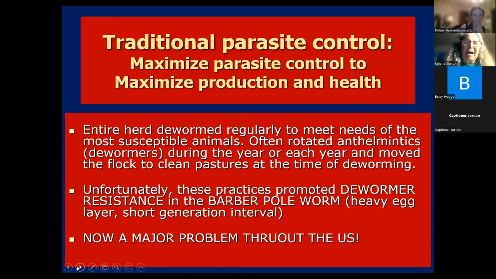And all of these practices, unfortunately, promote dewormer resistance when it comes to the barber pole worm, which is such a heavy egg layer and has such a short generation interval. And this has now become a huge problem in the United States. Next slide.